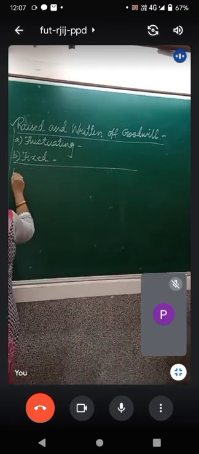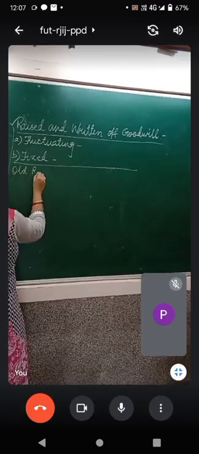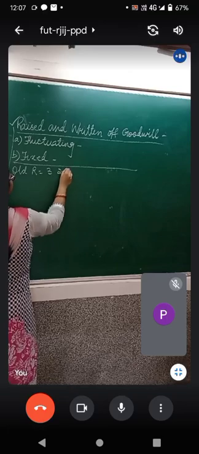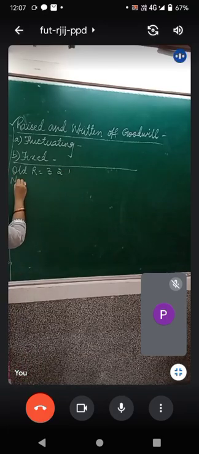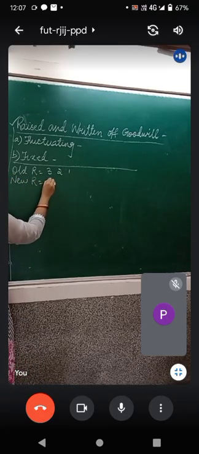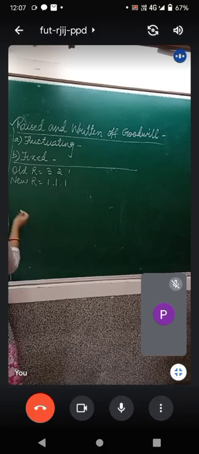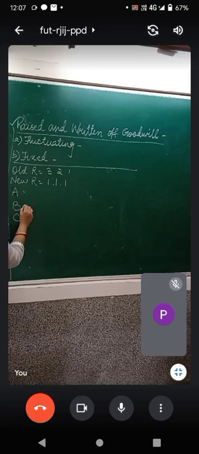The question says old ratio is 3:2:1 and the new ratio is 1:1:1. So old ratio of A, B and C minus new ratio of A, B and C will get you the sacrifice and the gain made by each partner.